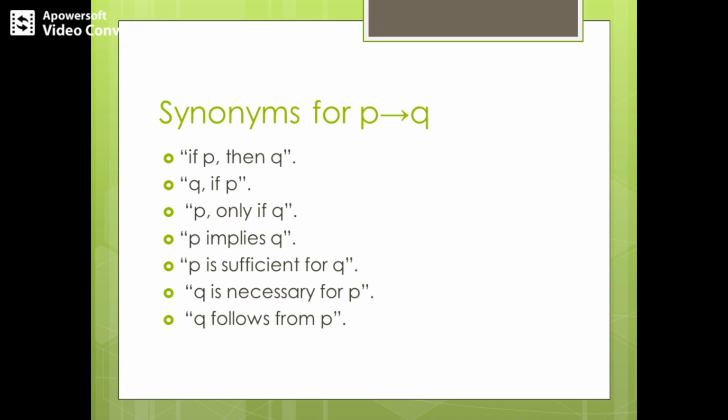The next one, the fifth one: 2 is a prime number is sufficient for 9 is a multiple of 6. Coming to the sixth one: 9 is a multiple of 6 is necessary for 2 is a prime number. And the last one: 9 is a multiple of 6 follows from 2 is a prime number. So I know what proposition P is, I know what proposition Q is as per the previous slide.